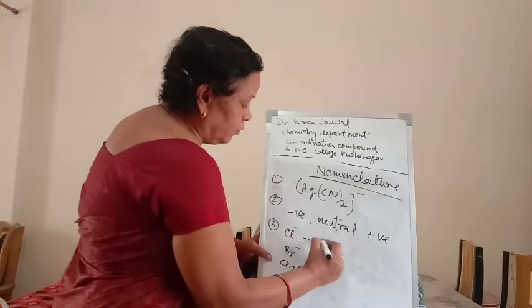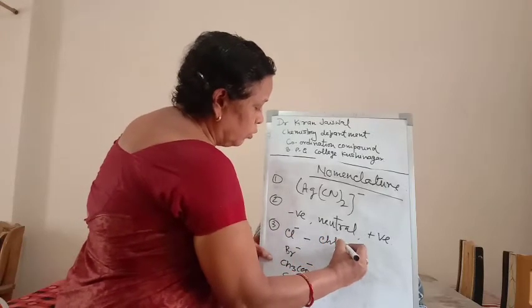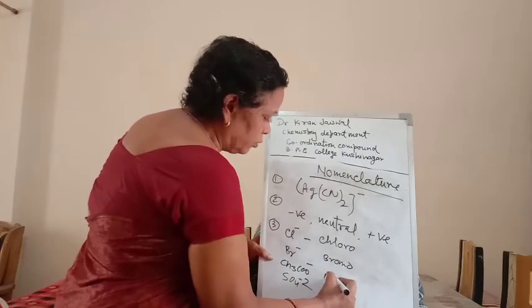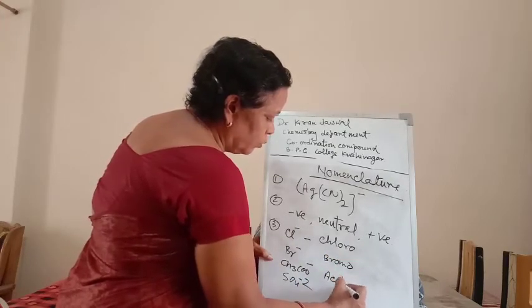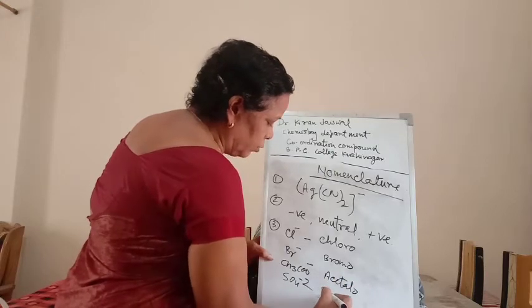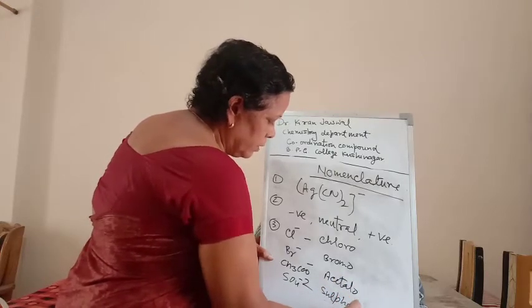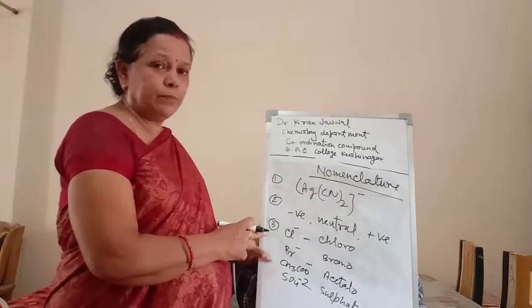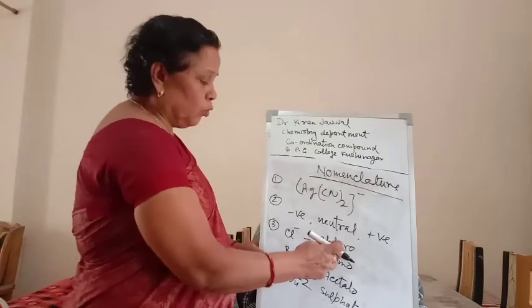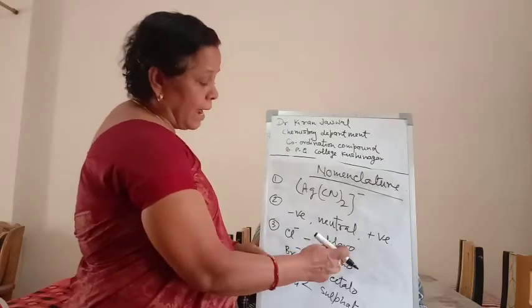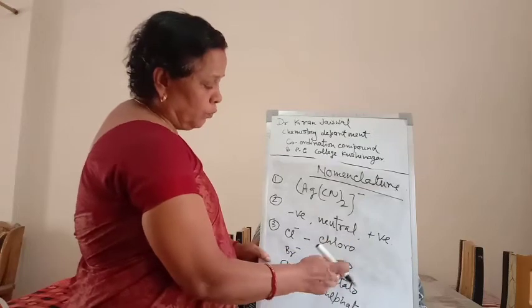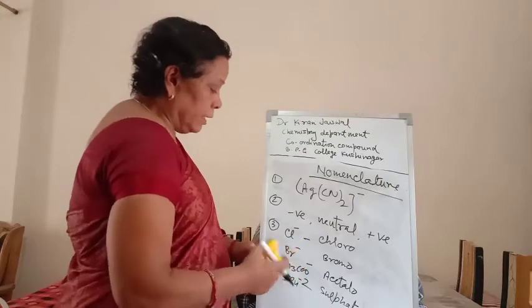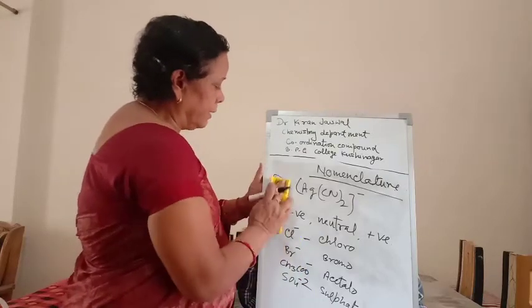The name of this will be chloro. This will be bromo. This will be acetato, and this is sulfato, and so on. So the negative ligand ends with O. At the end of the negative ligand, we retain the O. That is, chloride, the IDE is replaced by O: bromo, acetato, sulfato, cyano, etc.